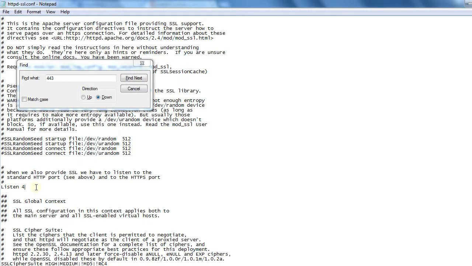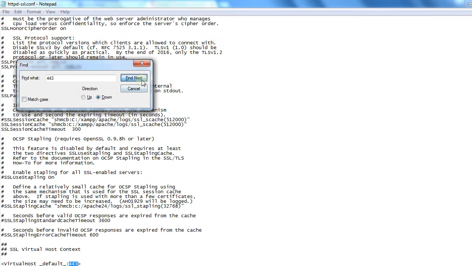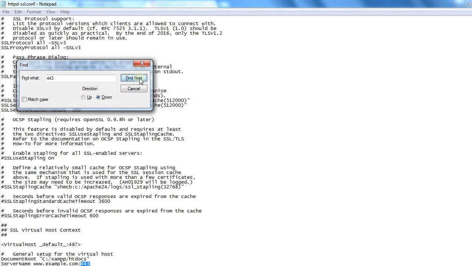Just replace it by 487 or whatever number you like. Just find next and all done. Just save this file, and you have to also check the other config file.